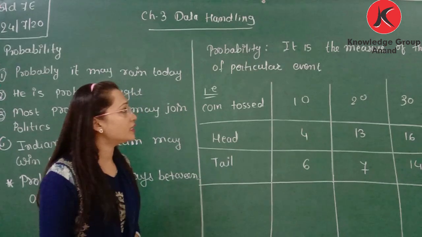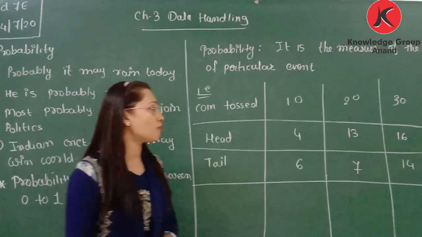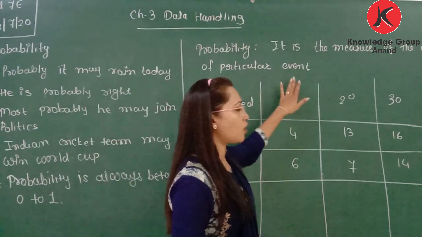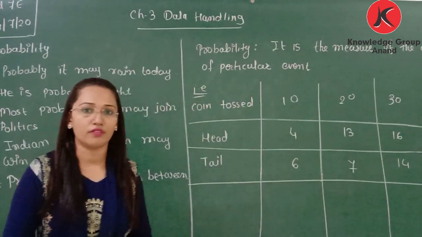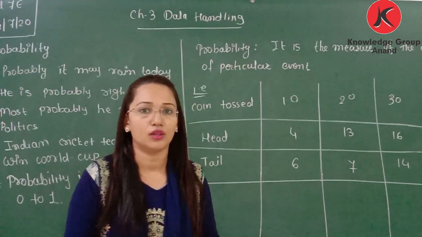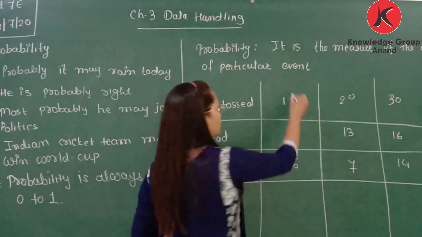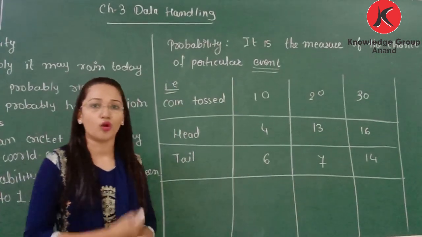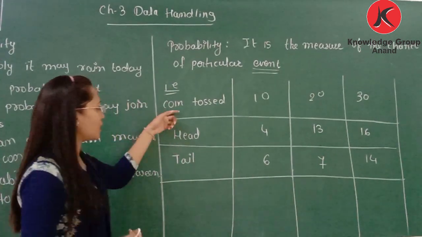Probability is the measure of chance of a particular event. It is a measure of the chance of a particular event, meaning how likely something is to happen. So first of all we need to understand the event. Event means what? It is the outcome. So here let's take one example.